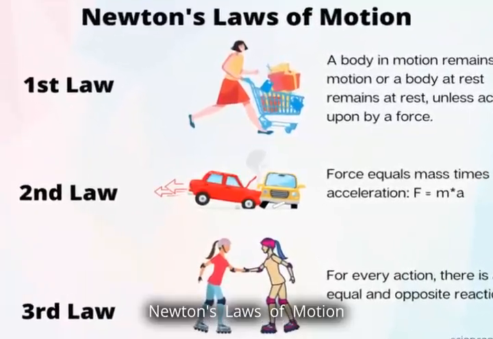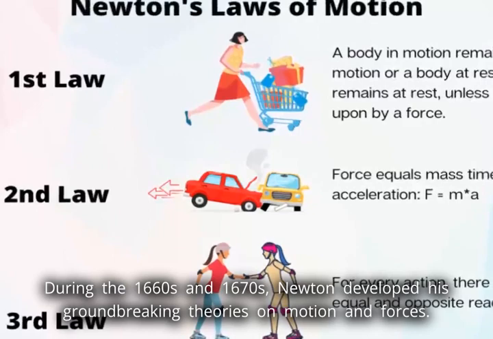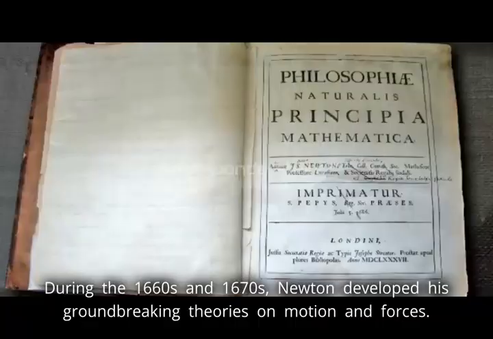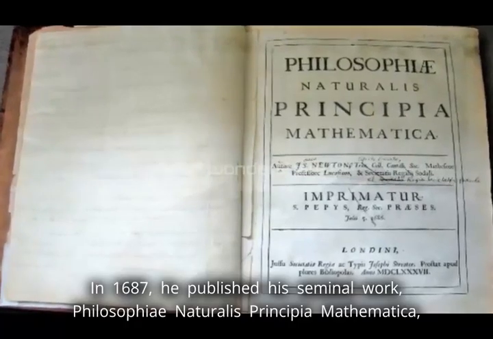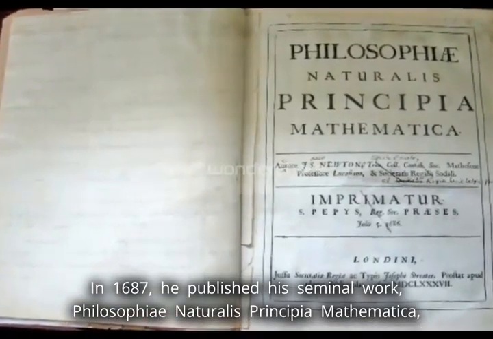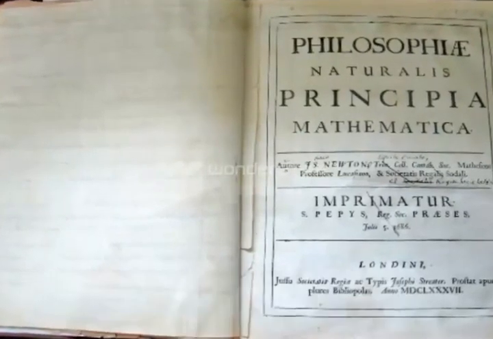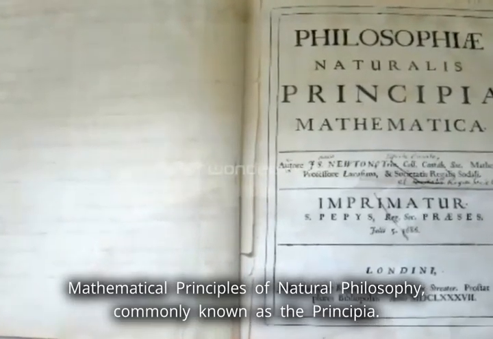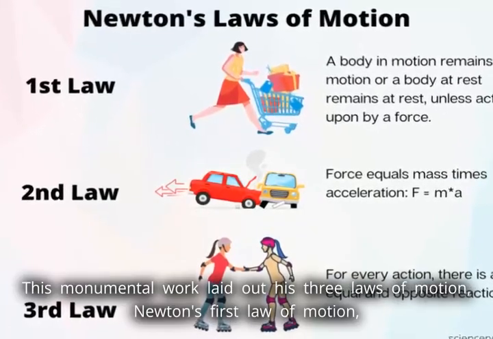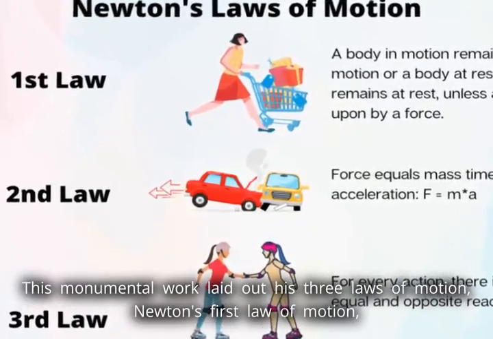Newton's laws of motion. During the 1660s and 1670s, Newton developed his groundbreaking theories on motion and forces. In 1687, he published his seminal work, Philosophiae Naturalis Principia Mathematica, Mathematical Principles of Natural Philosophy, commonly known as the Principia. This monumental work laid out his three laws of motion.